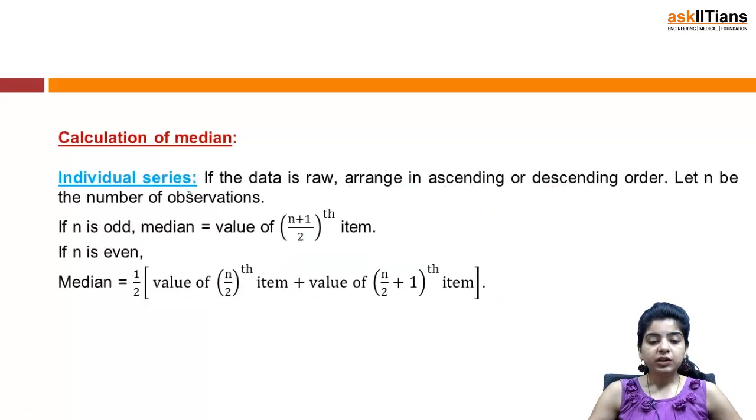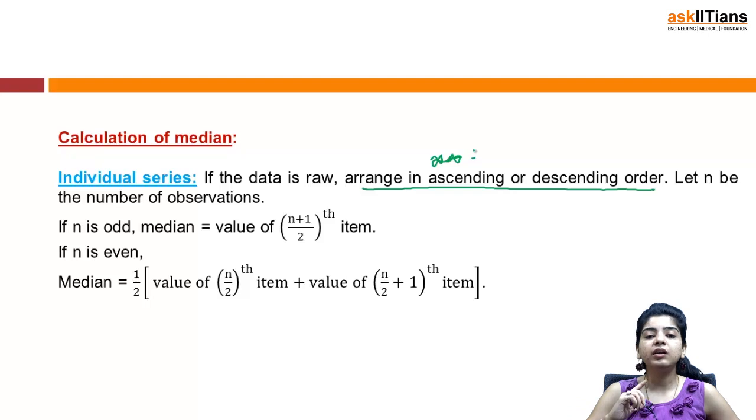So calculation of median in individual series: if the data is raw, arrange it in ascending or descending order. First of all, just remember this, most of the students miss out this thing. They know the formulae, they know the procedure, but they just miss out this thing and they reach a wrong answer. So do not commit such silly mistakes. Just remember that first of all you have to arrange your data in some numerical order. It can be ascending or descending. Usually it's done in ascending order.